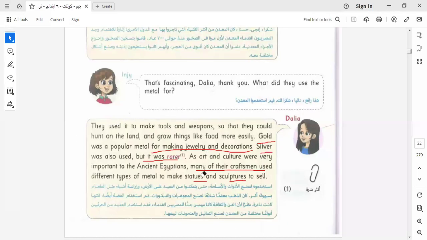Let's go to another paragraph here in this text.